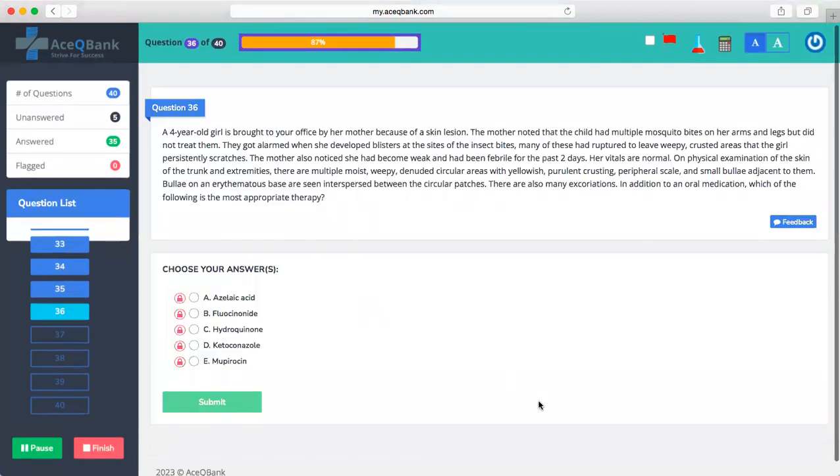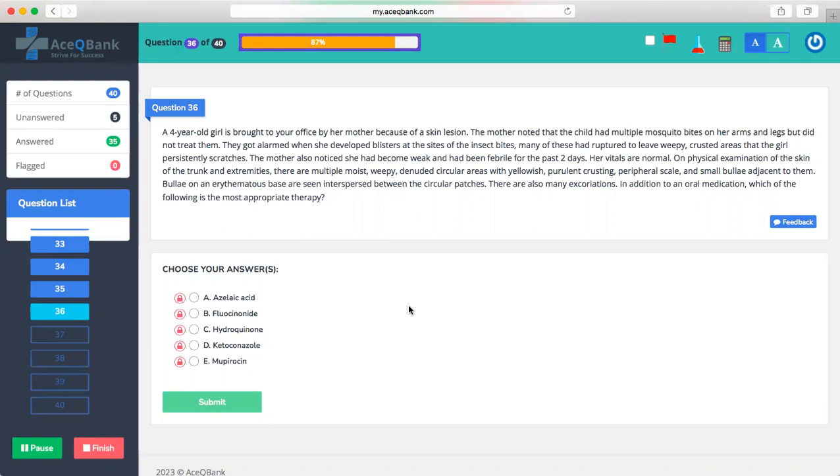Okay. Anybody who wants to read this one? A 4-year-old girl is brought to your office by her mother because of her skin lesion. The mother noted that the child has multiple mosquito bites in her arms and legs but did not treat them. They got alarmed when she developed blisters at the site of the insect bites. Many of these have ruptured to leave crusted areas that the girl persistently scratches. The mother also noticed that she had become weak and has been febrile for the past 2 days.